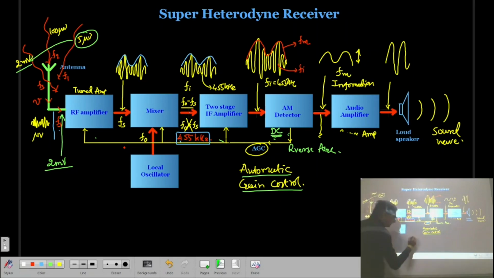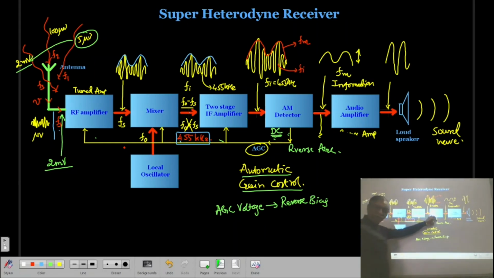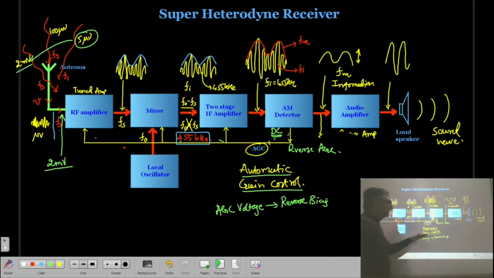Now this DC voltage is applied to the RF amplifier, mixer stage or IF amplifier as a reverse bias. Remember, whatever the AGC voltage is, it is applied as a reverse bias. So the input signal will be large, so you will get a large DC voltage, and therefore there will be a large reverse bias on the amplifier. And due to this large reverse bias, the gain of the amplifier will decrease, so that the output voltage of the AM detector will be decreased.